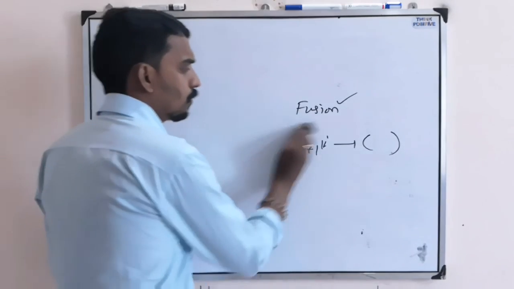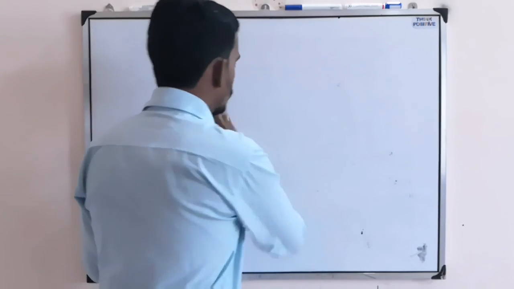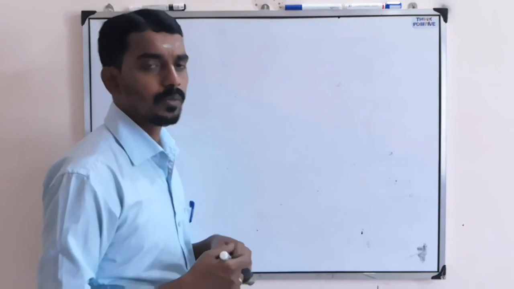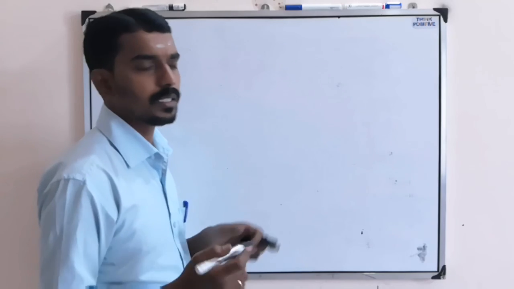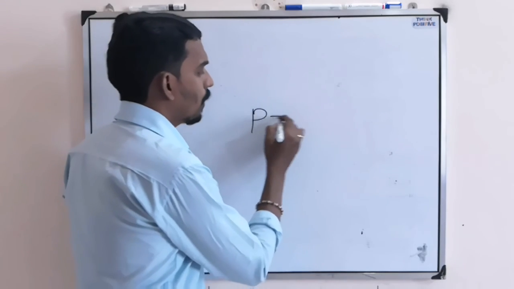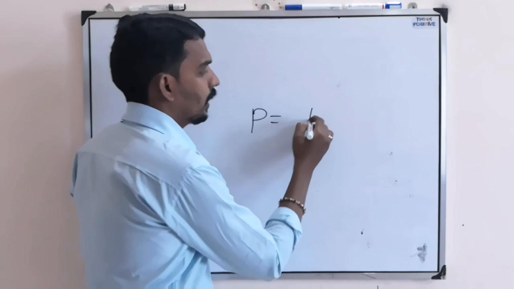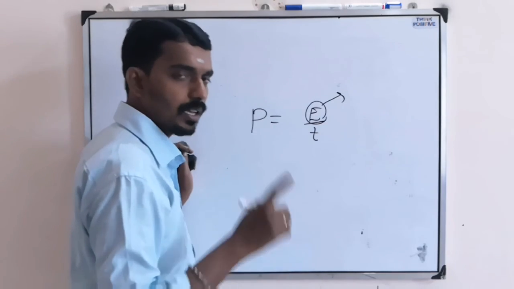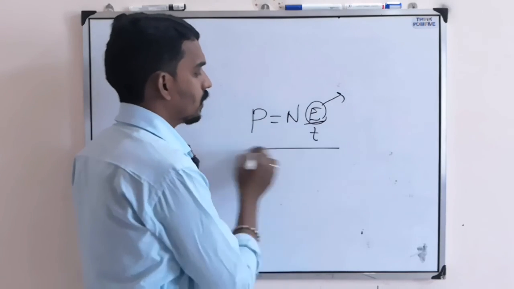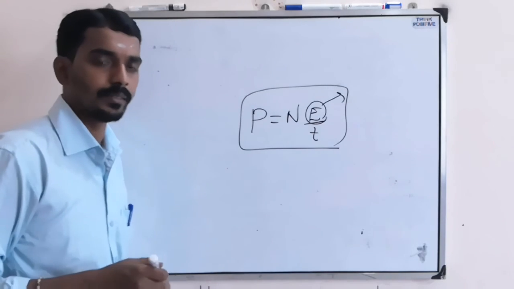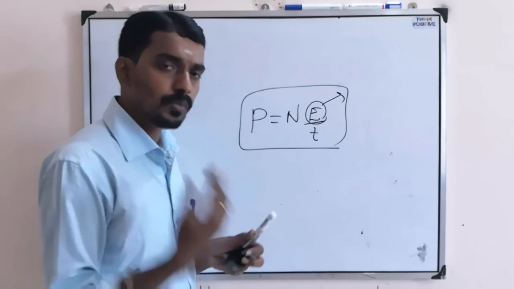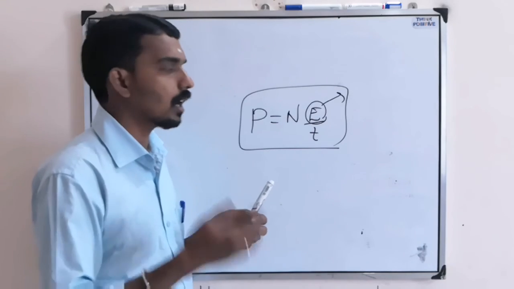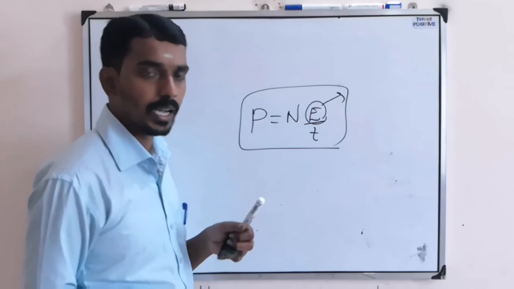Now based on fission and fusion, the question they usually ask is the number of fissions or fusions required to release the required energy. That is the one frequent question. Power equals energy by time. If E is the energy released in one fission or fusion, then N fusions are required so that N into E by T. So how much mass should undergo fission reaction, or how much mass should undergo fusion reaction.